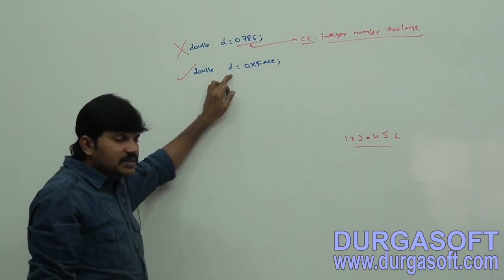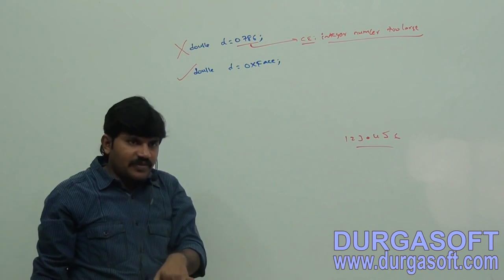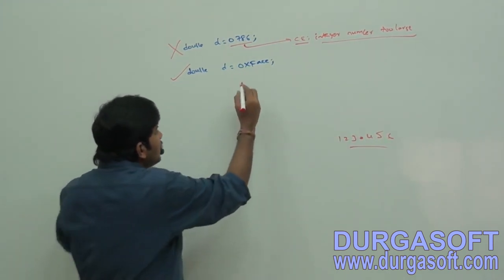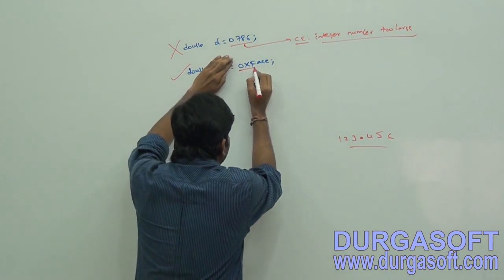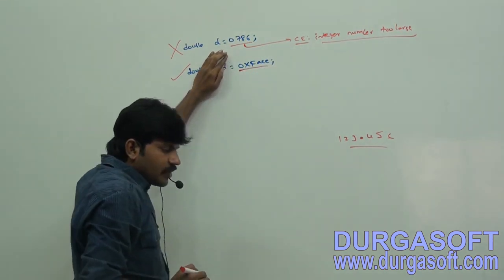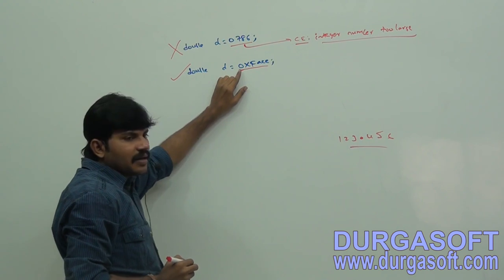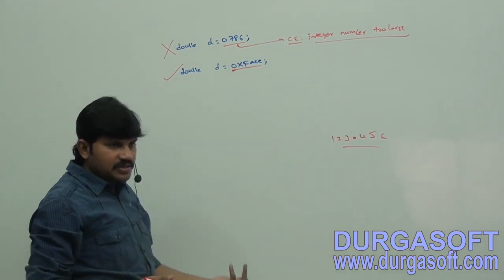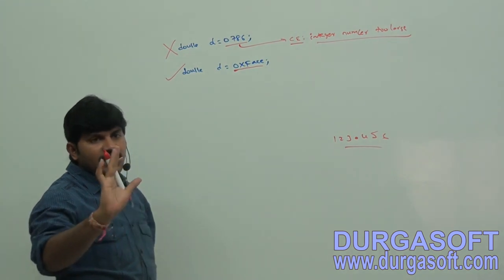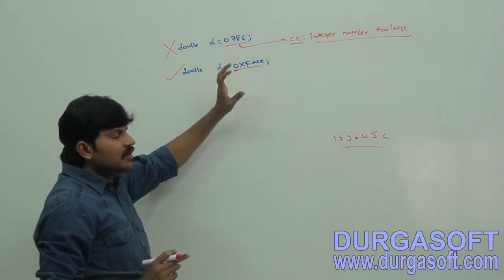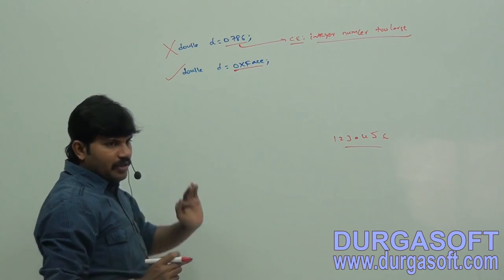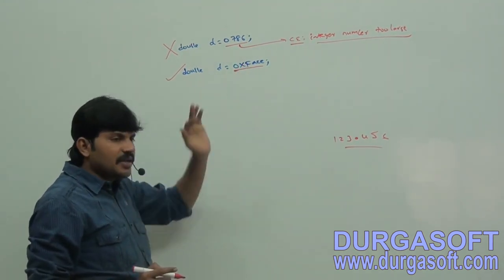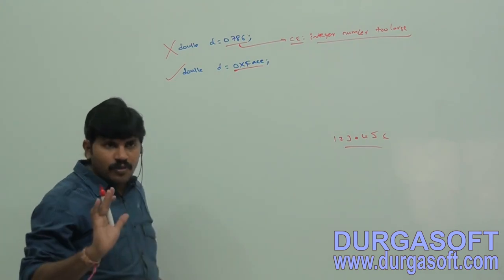Sir, double D is equal to 0x face. Are you getting? Sir, is it integral literal or floating point? Integral literal. Integral literal starts with 0x means what? Hexadecimal. FAC is allowed. Sir, we can assign integral literal directly to floating point variable. Integral literal can be specified either in decimal or octal or hexadecimal, no problem at all.